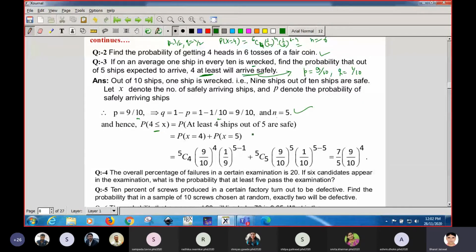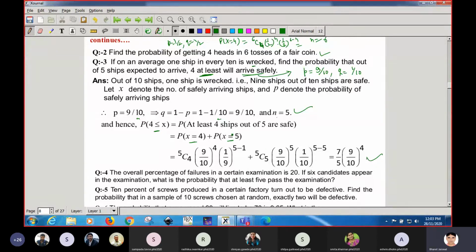So it is the probability of getting 4 plus the probability of getting 5 ships safely. Put the values: n equal to 5, r equal to 4, and put the values of p and q, and you will get this much value.